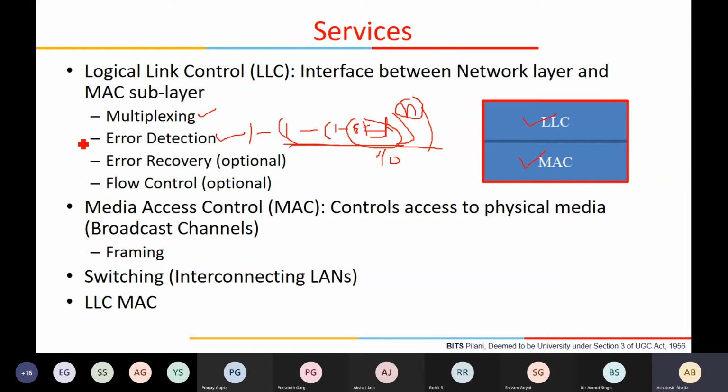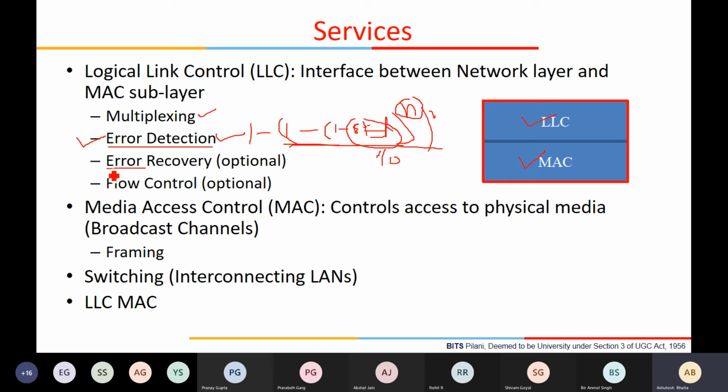So you really need to first detect the error, meaning whether the packet is in error or not, because if it is not in error, I will just deliver it to the higher layer. But if it is in error, I have to do something, which the protocol will decide. But first we need to detect the error. We have seen that at the TCP level, you use a very simple mechanism called checksum to ensure whether the packet is in error or not. But here we use a different kind of mechanism.